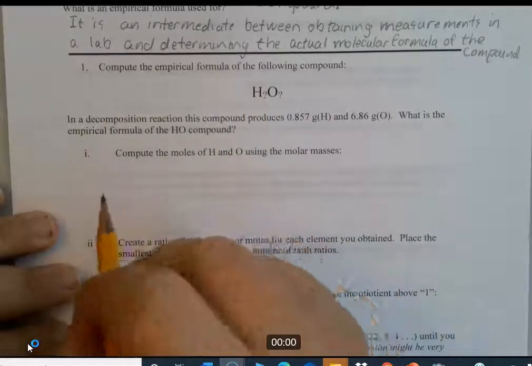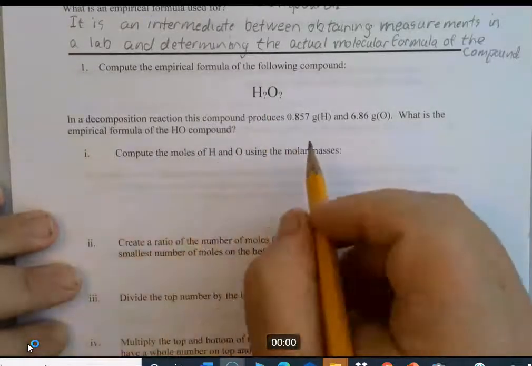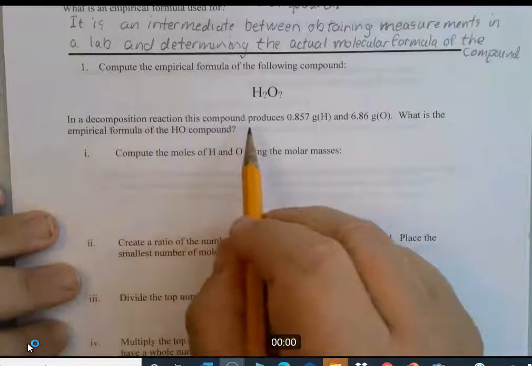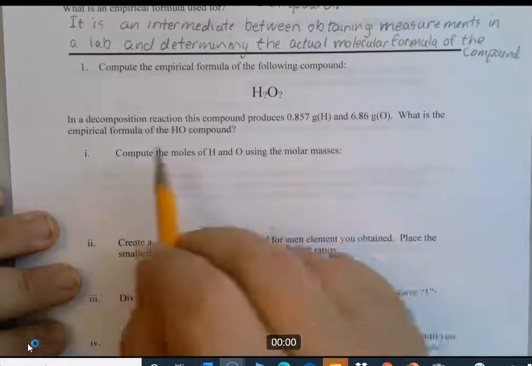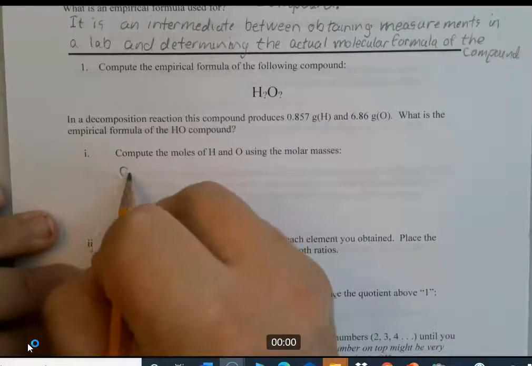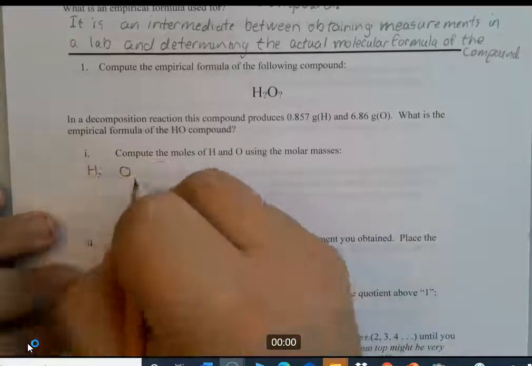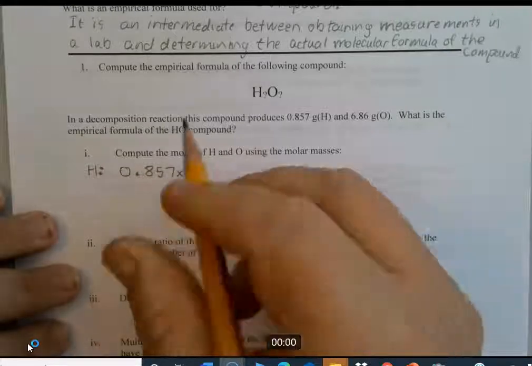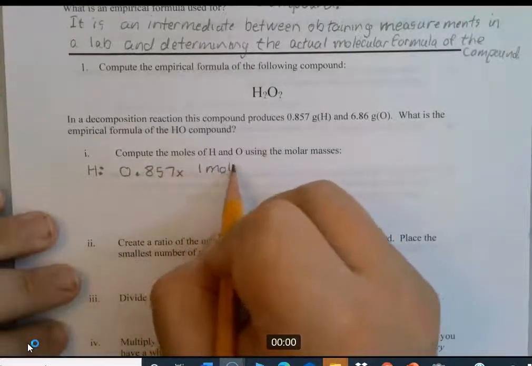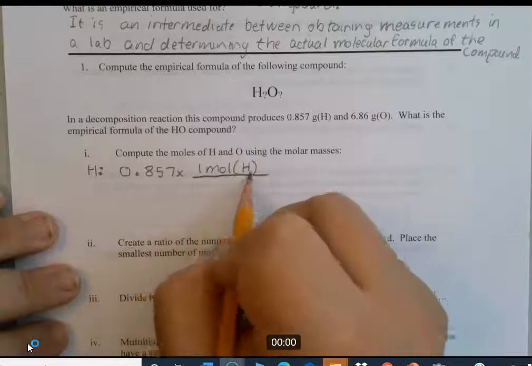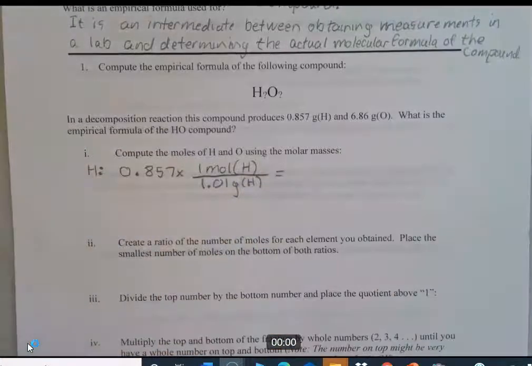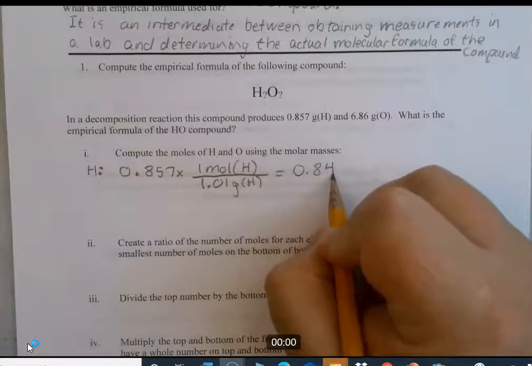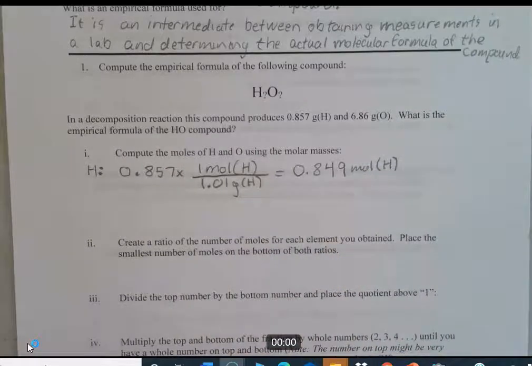So we have to go ahead and compute how many moles of hydrogen we have. Let's read this: the decomposition of this compound produces 0.857 grams of hydrogen and 6.86 grams of oxygen. What is the empirical formula? Okay, so let's go ahead and figure out how many moles of hydrogen that is. And from your periodic table, you know this relationship: 1 mole of hydrogen for every 1.01 grams of hydrogen. Do the same for oxygen.